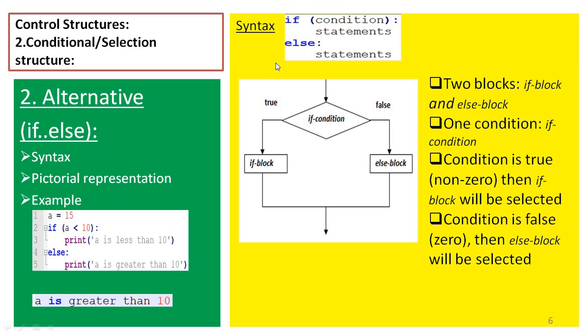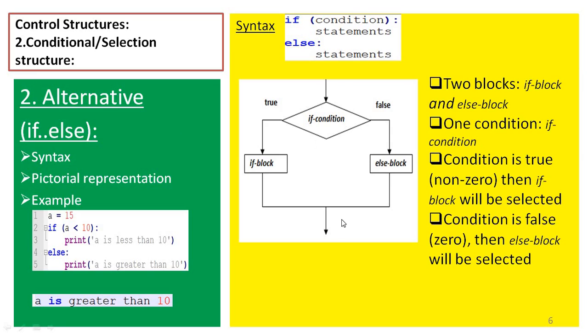The syntax is, first we write the if keyword, then we write the condition within the open and close parentheses, then we write the colon operator, then the if block statements. After the if, we write the keyword else, then the colon operator, then we have the else statements. Pictorially we represent it like this.